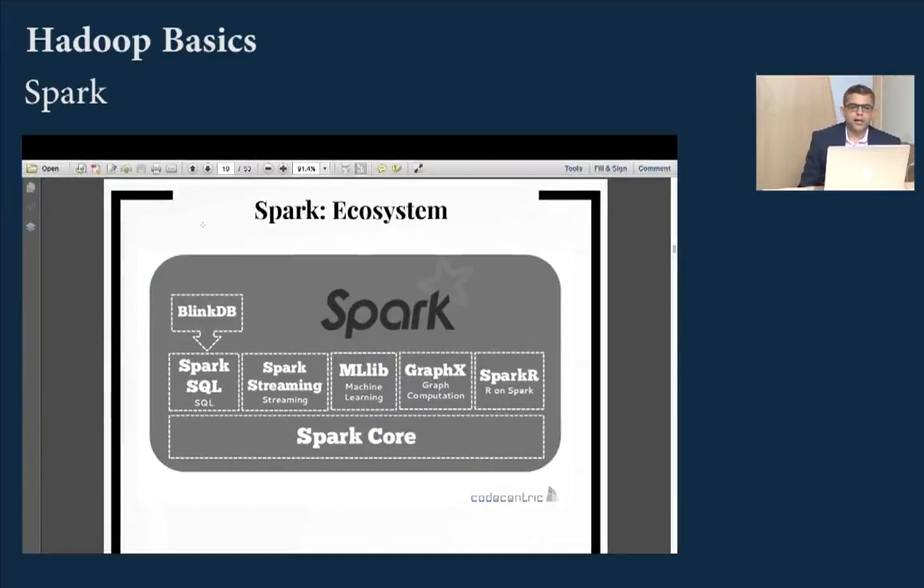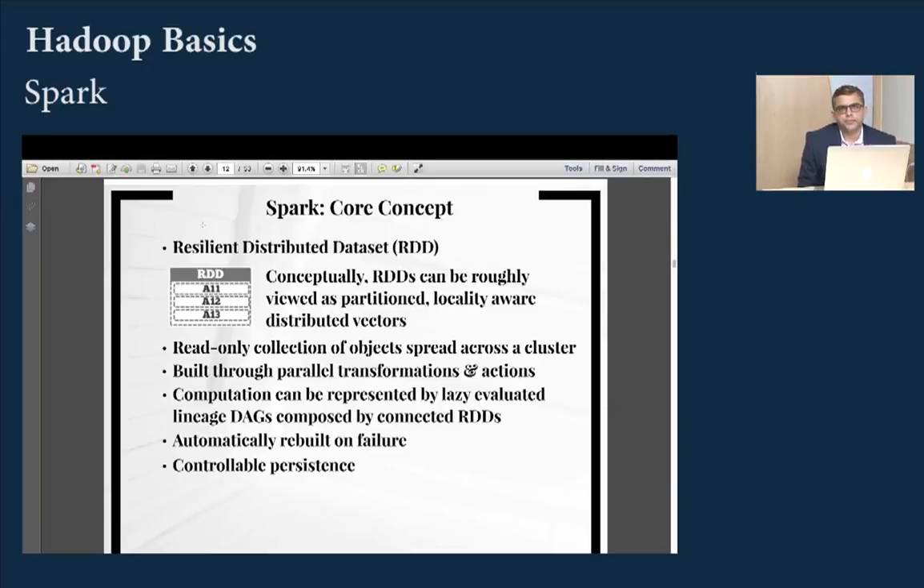So let's see how does Spark really work. Now, in a normal programming language, let's just say you have a data structure called an array. Now, array can hold elements, but it's all on a single machine. So the unit of data in Spark is RDD, resilient distributed data set. You can visualize this as an array, but that is distributed across the machines.